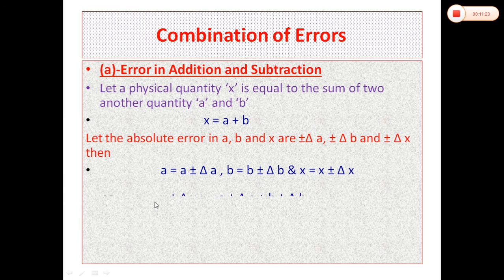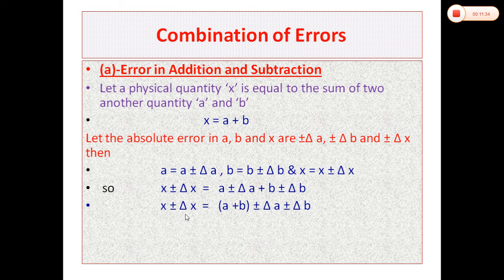Then this relation can be written, after putting the value of x, as x plus minus delta x, and similarly a and b. Now rearranging these terms, with a and b taken together, we got the next relation, and here a plus b is equal to x. If we substitute the value of a plus b is equal to x from the first relation, then x and x will cancel on both sides. So we got plus minus delta x is equal to plus minus delta a and plus minus delta b. Students, in this relation, delta x is the absolute error in the physical quantity x, which depends on the sum of two quantities a and b.